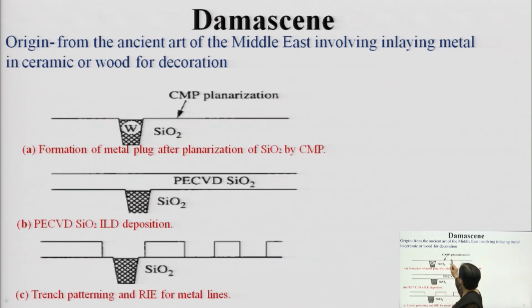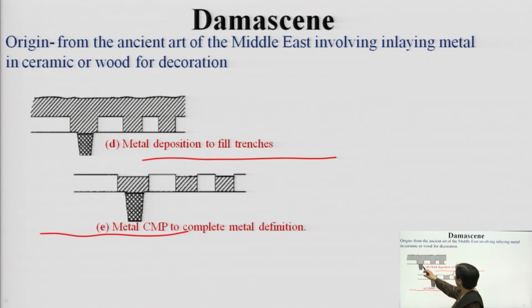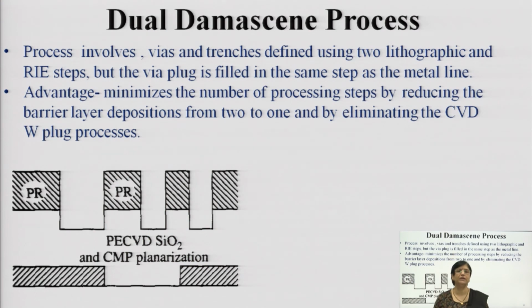Now, see, first chemical mechanical polishing is done, then formation of the metal plug after planarization, then you will carry out PECVD, that is plasma enhanced CVD, and then trench patterning. Then you will have the deposition of the metal, and then metal polishing, which completes this. You can also have this process in a dual way, one after the other. The process involves vias and trenches defined using lithography and RIE steps, and plugs that are filled in the same step as the metal line.